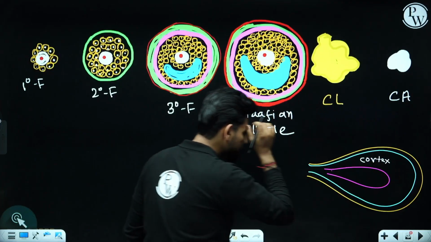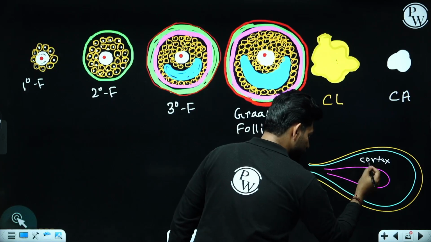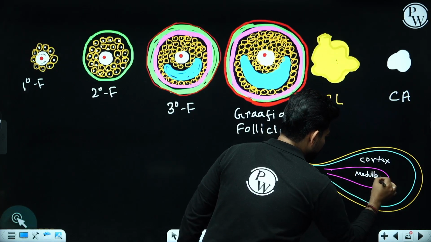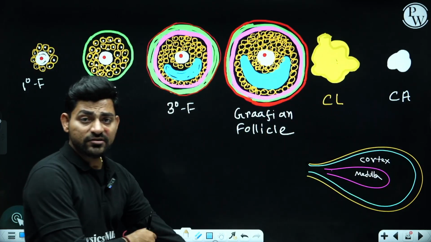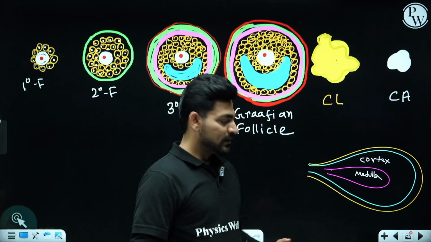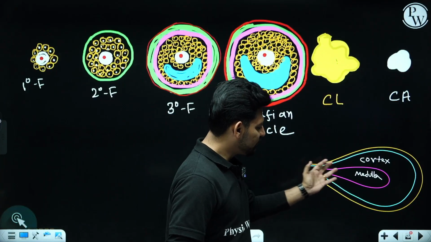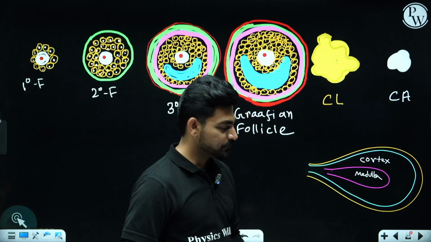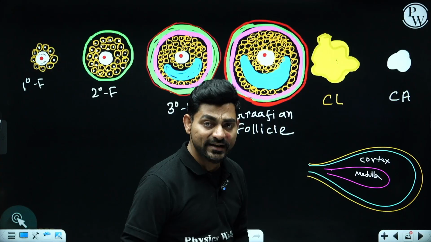The inner zone is called the ovarian medulla. Now, what is the importance of the ovarian medulla? This is the zone where blood vessels and nerves are entering. Which zone? Through the medulla.